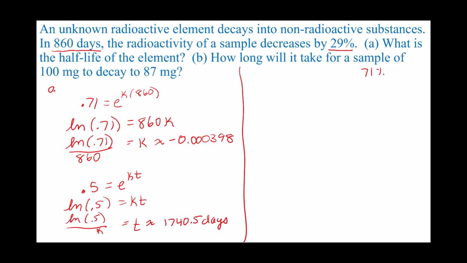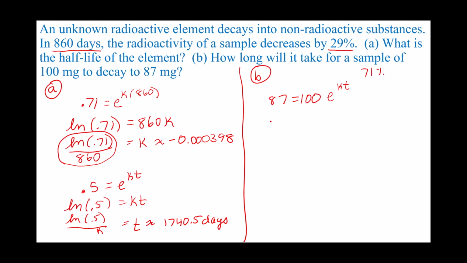Now let's answer question B. So this was part A. Part B, how long will it take for a sample of 100 milligrams to decay to 87 milligrams? So 87 equals 100 times e to the kt. I know what k is. If you want to get that value back in your calculator, you can put in the natural log of 0.71 divided by 860 so that value is stored in your calculator.